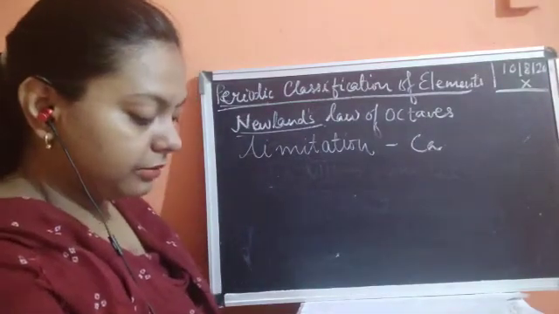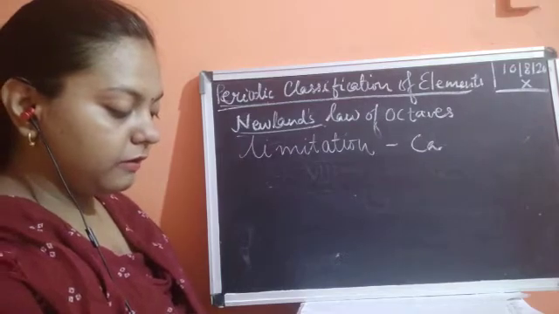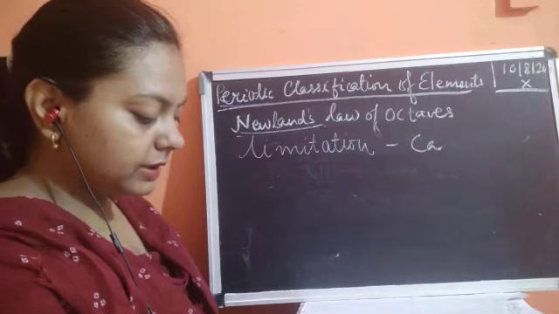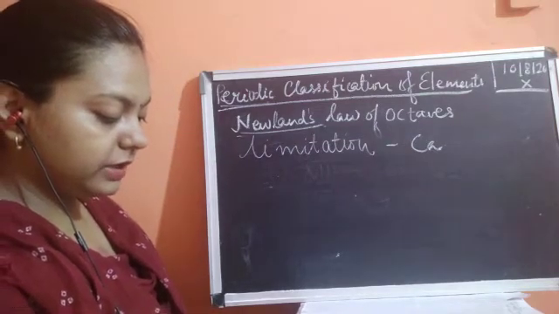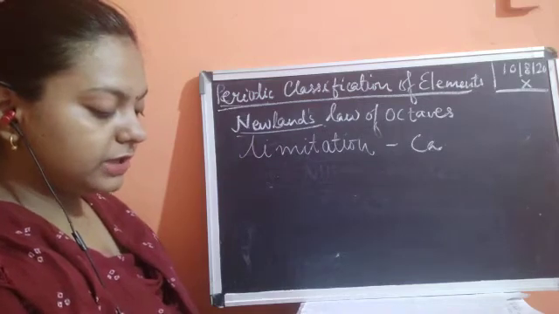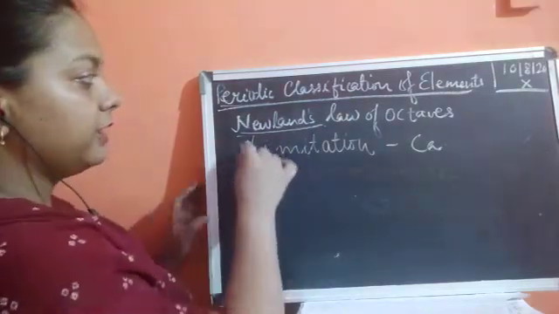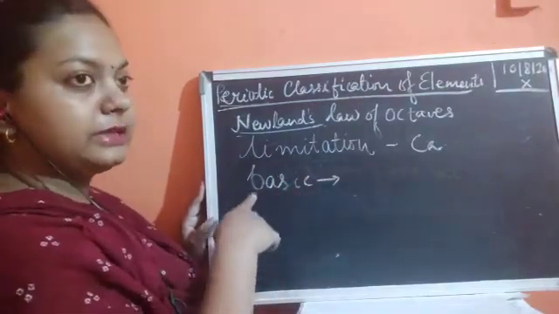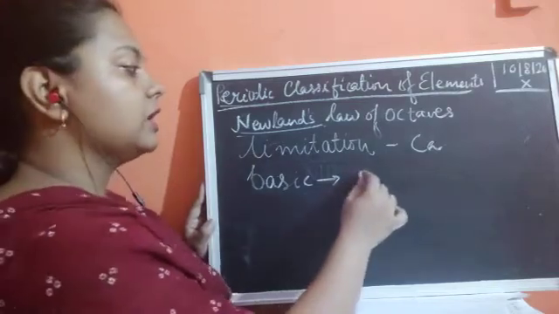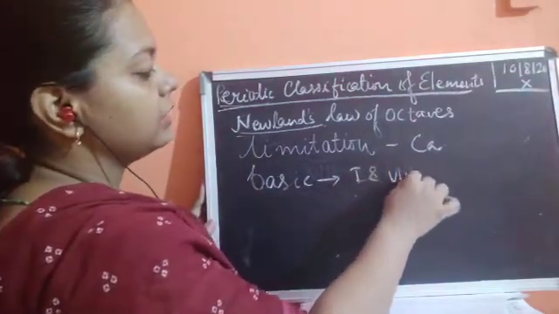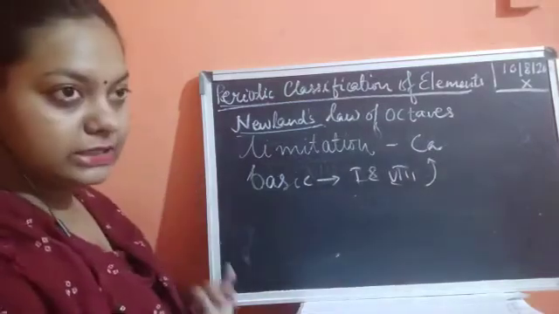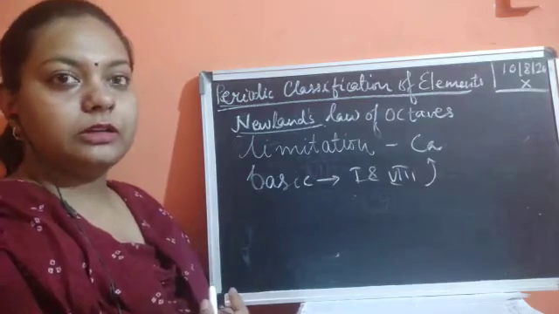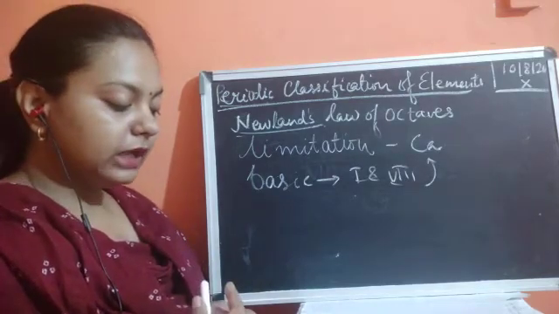After that, he was not able to find any kind of similarity in the properties. The law of octaves was only applicable up to calcium, and after calcium every eighth element does not possess properties similar to the first. The very basic concept of this classification was that the first and the eighth element should match. This was matching till calcium, but after calcium it was not following the law, so we could understand that this is not going to work.